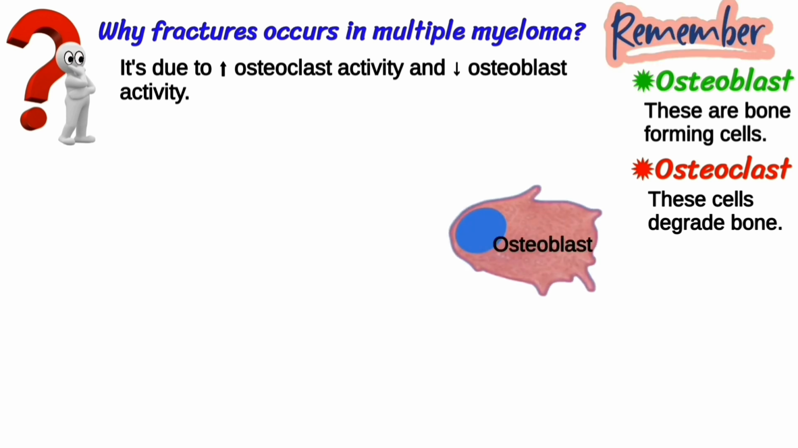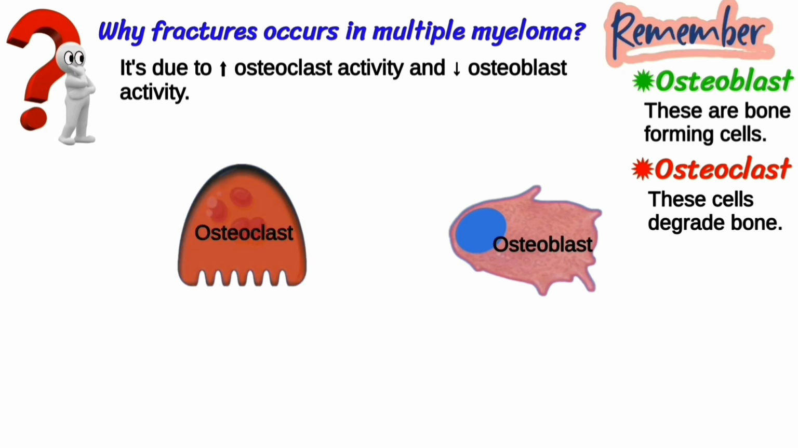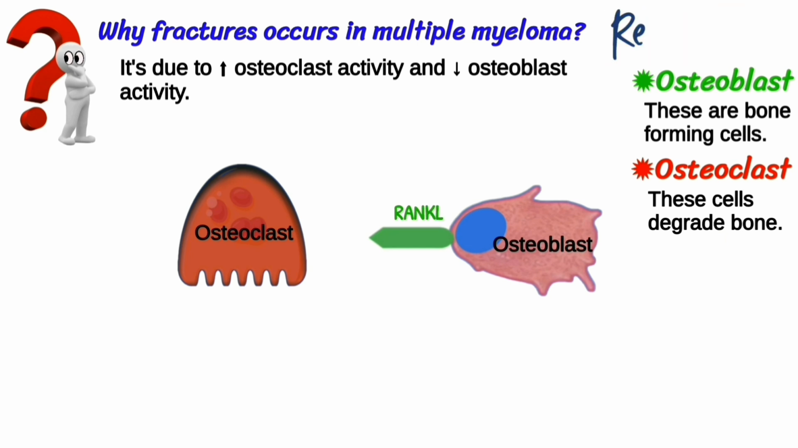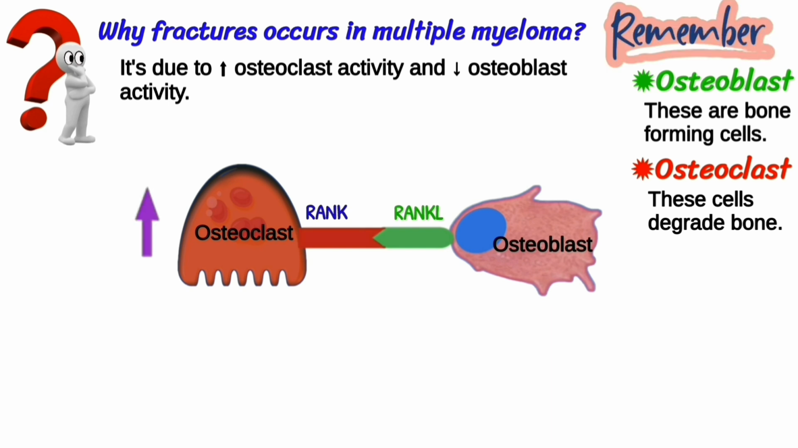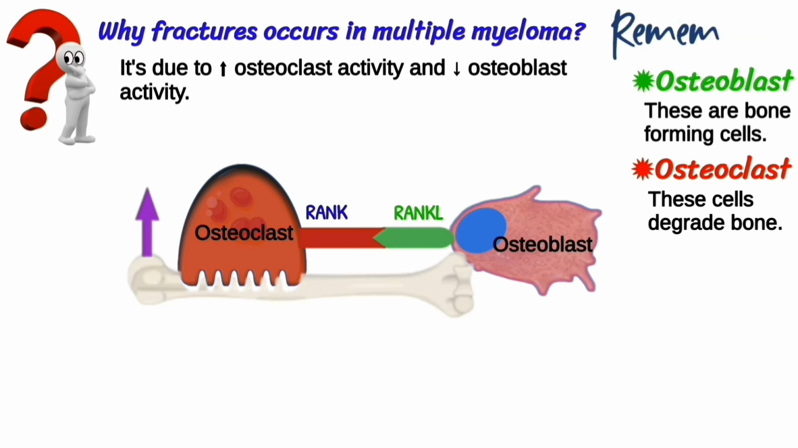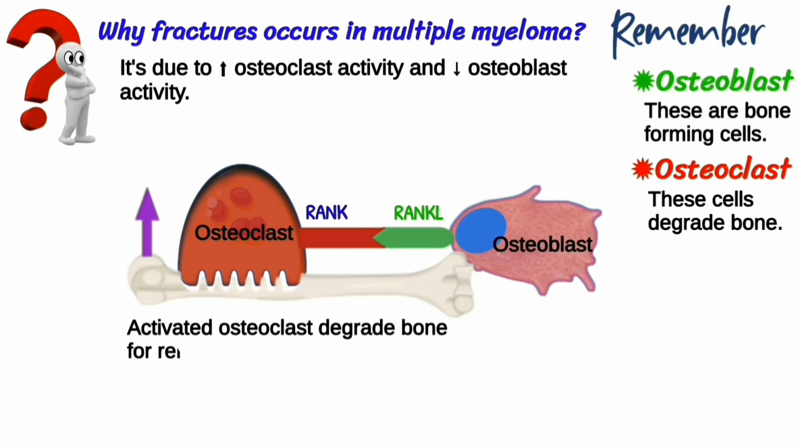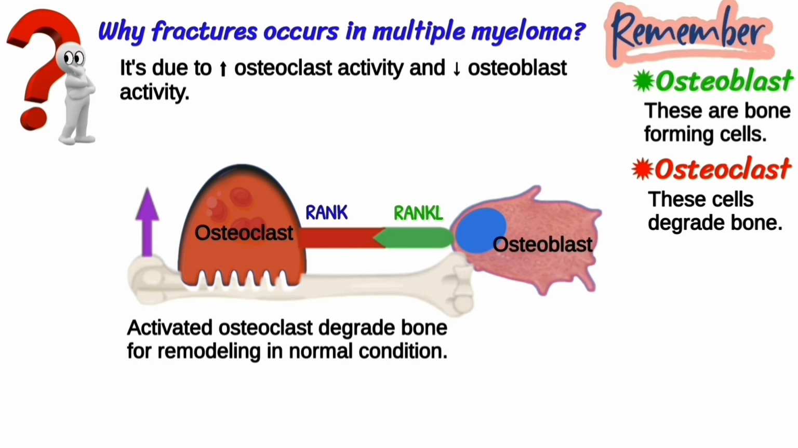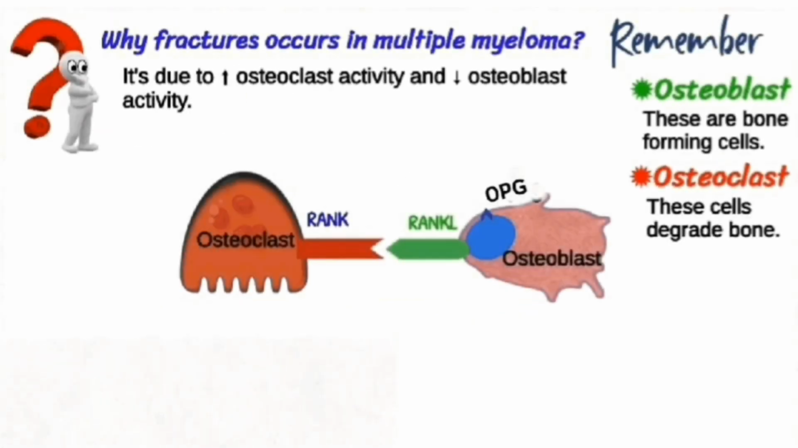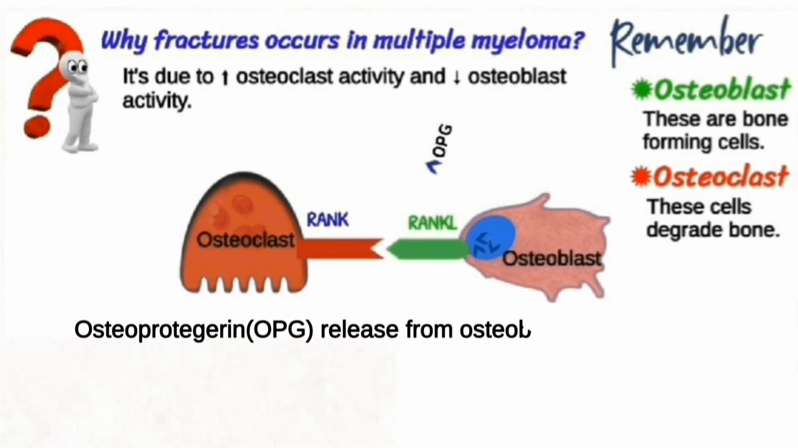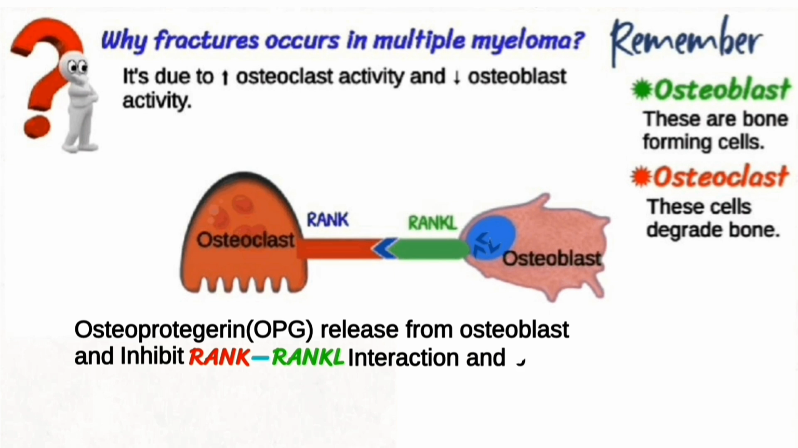In the normal condition, we have osteoblasts and osteoclasts. RANKL is present on the osteoblast and the RANK receptor is present on the osteoclast. When the RANK-RANKL interaction occurs, it increases the activity of the osteoclast. The activated osteoclast degrades bone for remodeling in the normal condition. Osteoprotegerin, OPG, is released from the osteoblast and inhibits the RANK interaction and prevents over-degradation of bone by the osteoclast.